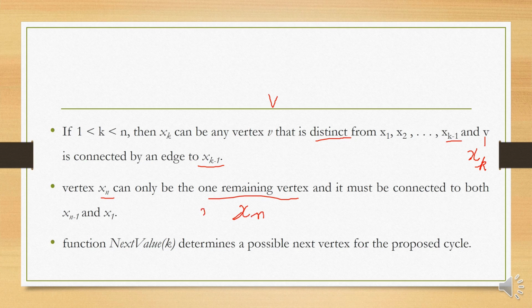Its previous vertex is x of n minus 1. So it should have an edge from xn to the previous vertex, that is x of n minus 1, and it should also have an edge from x of n to the first vertex, that is x1.